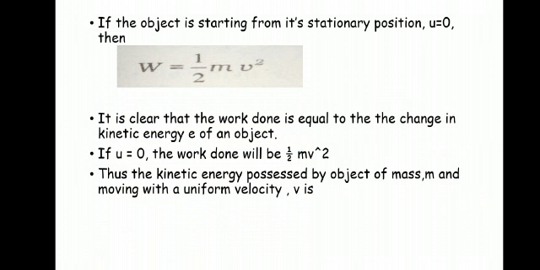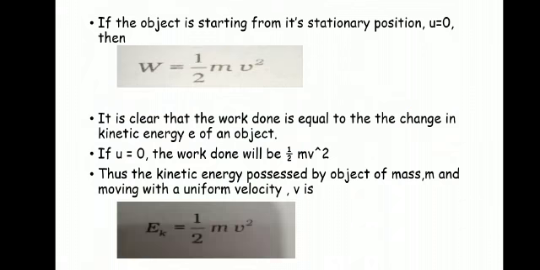So when u is equal to 0, the work done will become half mv square. Thus the kinetic energy possessed by an object of mass m and moving with a uniform velocity v is given as Ek equal to half mv square. So this is the way we derive the equation for kinetic energy.